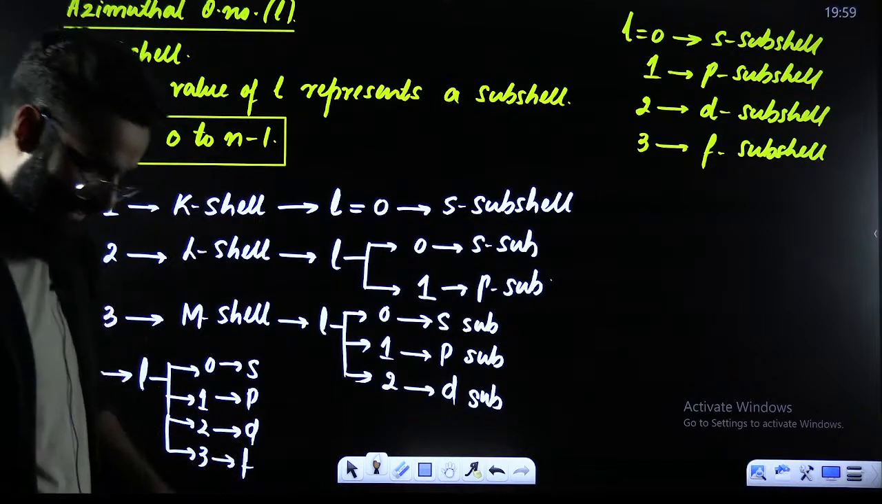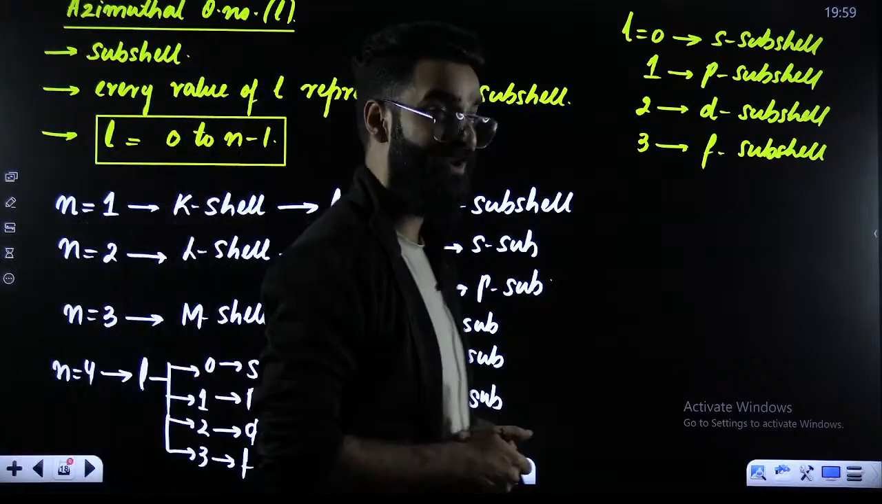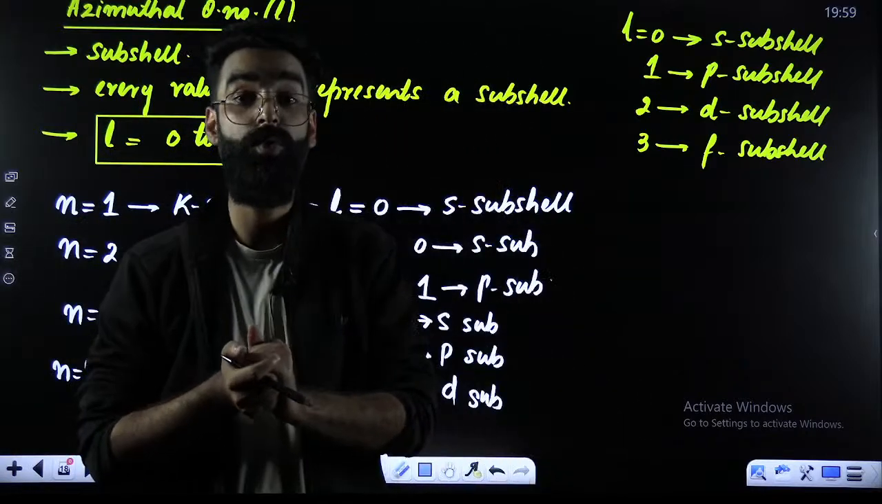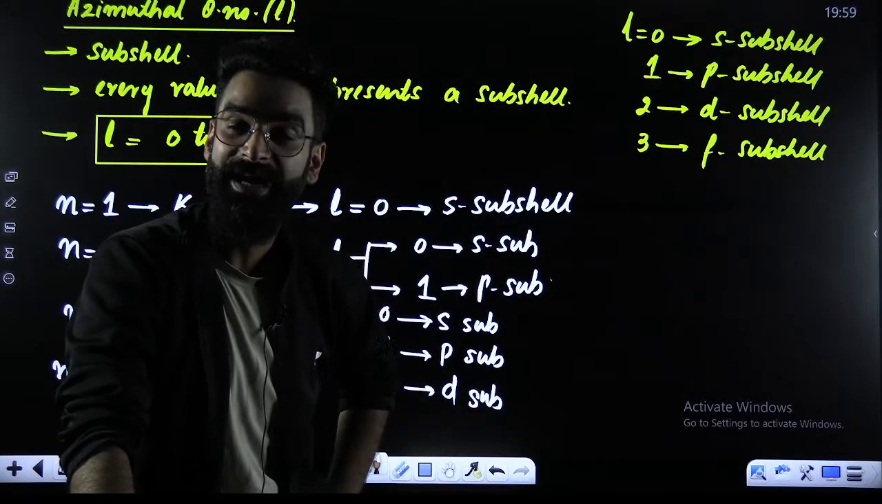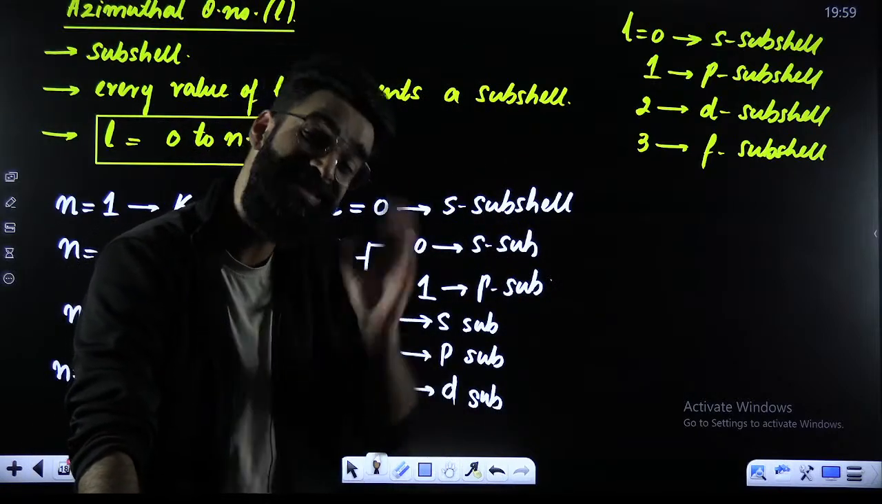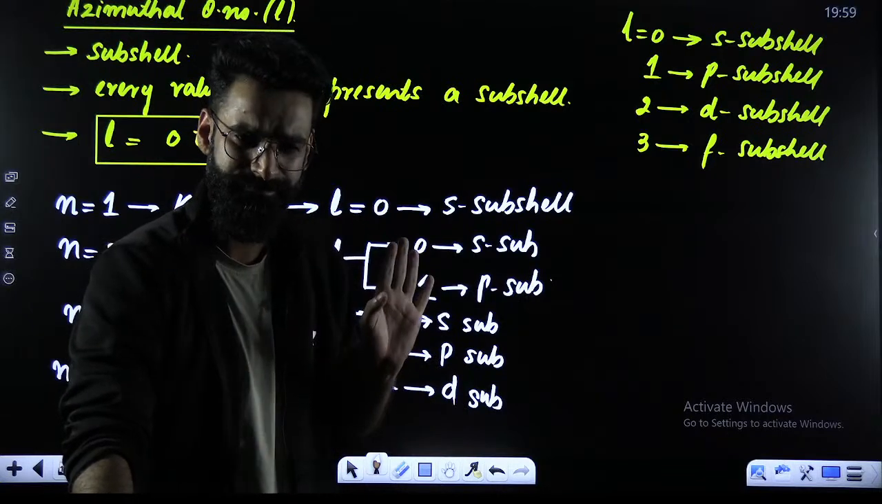If I say something like this, for an electron L value 0, what does that mean? That means the electron is present in the S subshell of some shell, right?